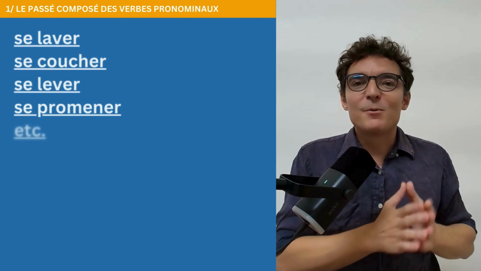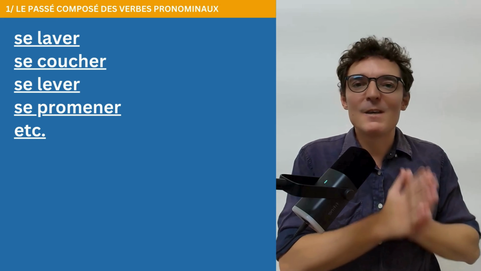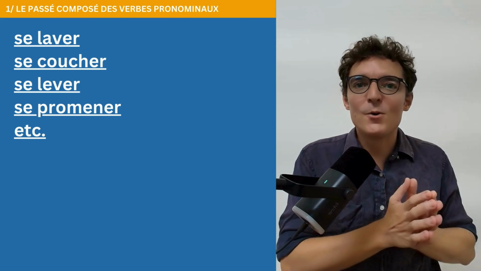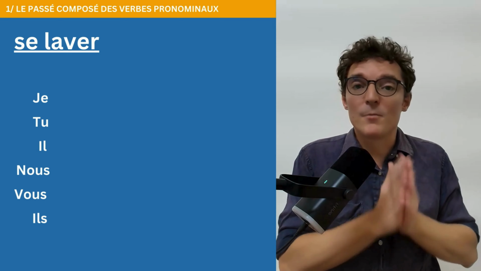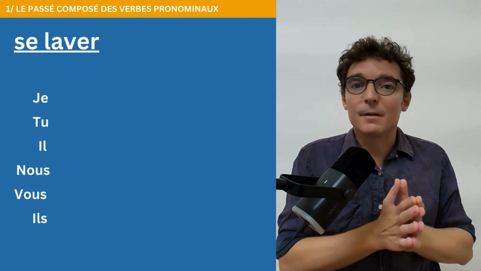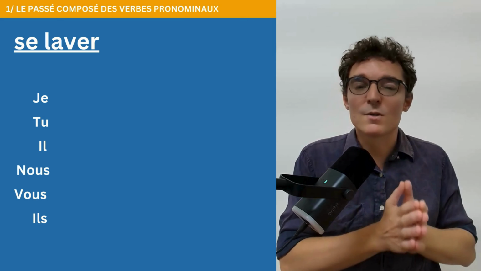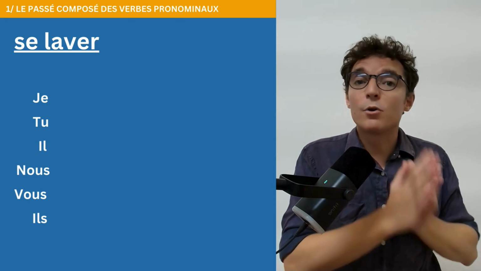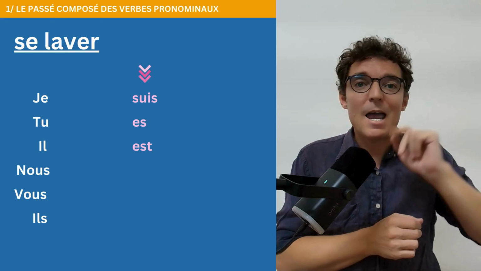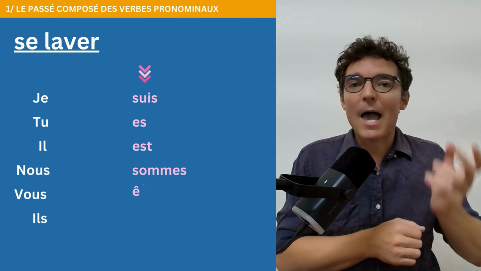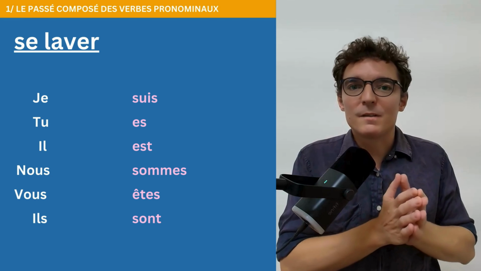You probably remember some pronominal verbs such as se laver, se lever, se coucher, se promener, and so on. Let's start with the verb se laver. First thing, the choice of the auxiliary. As you remember from lesson 41, you must choose the auxiliary être with pronominal verbs. This gives suis, es, est, sommes, êtes, sont. Secondly, the formation of the past participle.